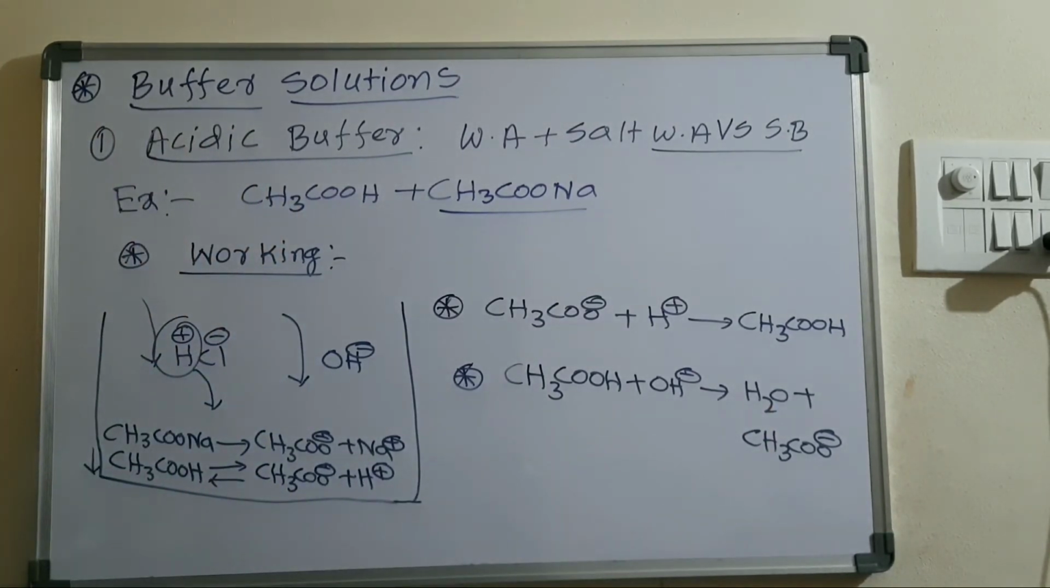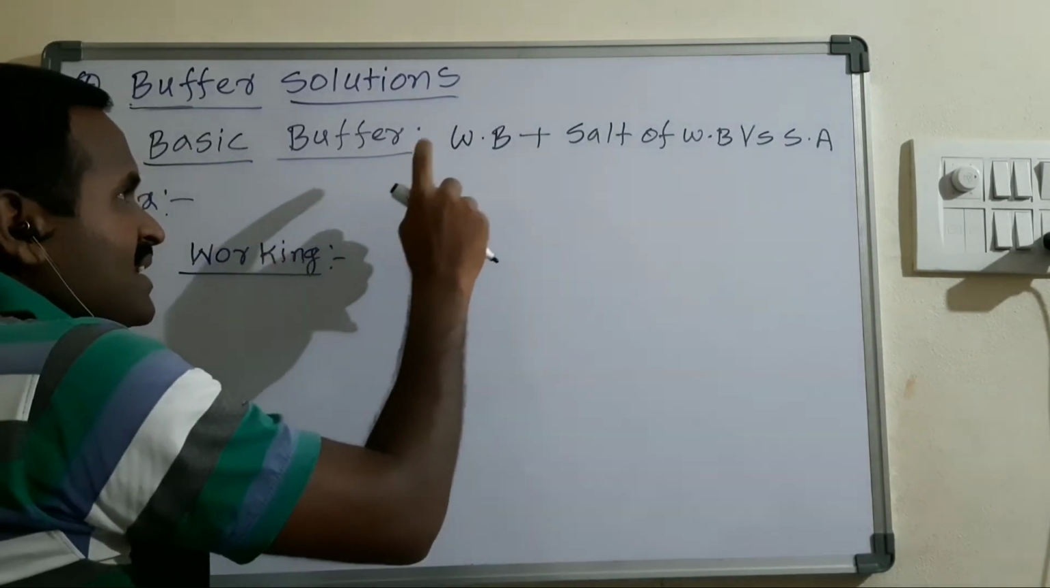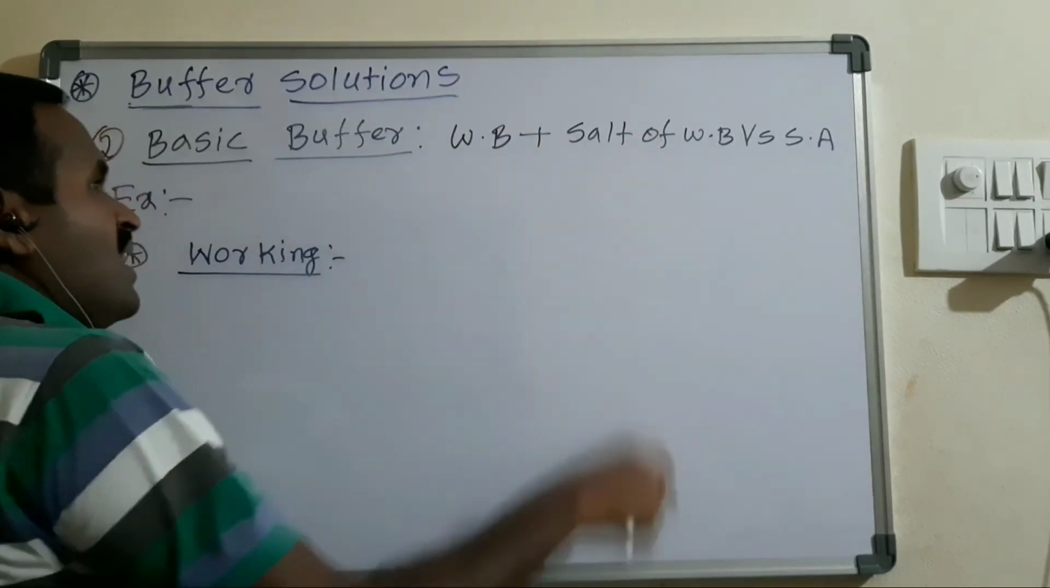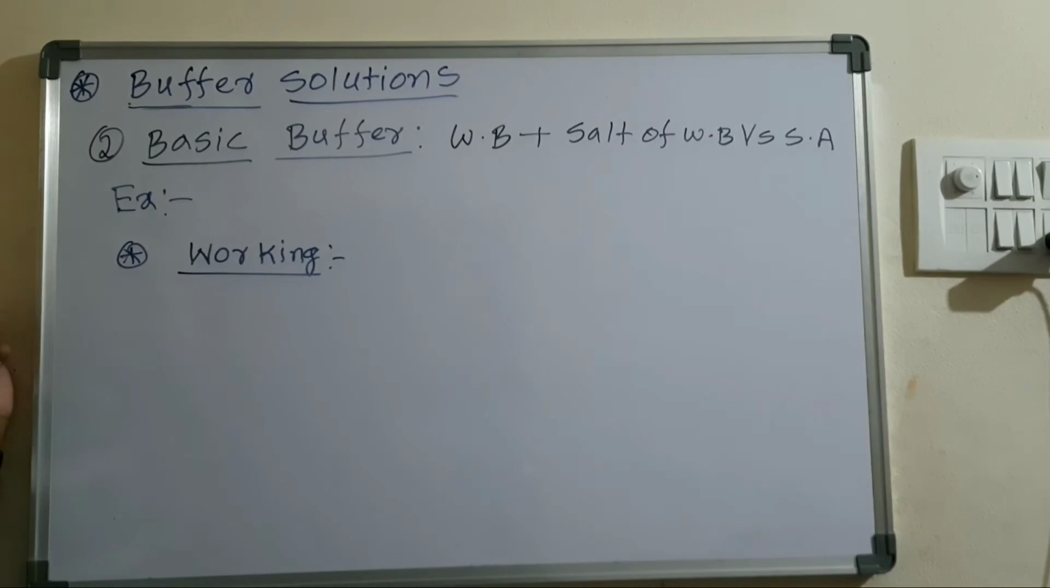Overall there is no change in the OH minus ion concentration. That means there is no change in the pOH, and no change in the pH. A basic buffer is a mixture of a weak base and its salt, whenever it is reacting with a strong acid, right?